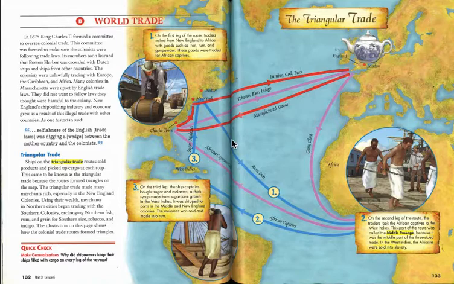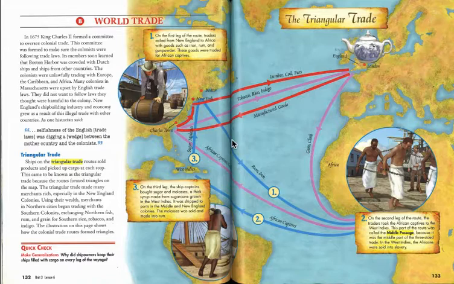Using their wealth, merchants in northern cities began trading with the southern colonies, exchanging northern fish, rum, and grain for southern rice, tobacco, and indigo. The illustration on this page shows how the colonial trade routes formed triangles. At the bottom, here's a quick check.